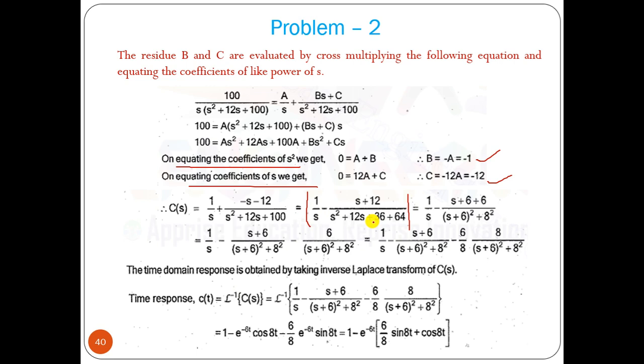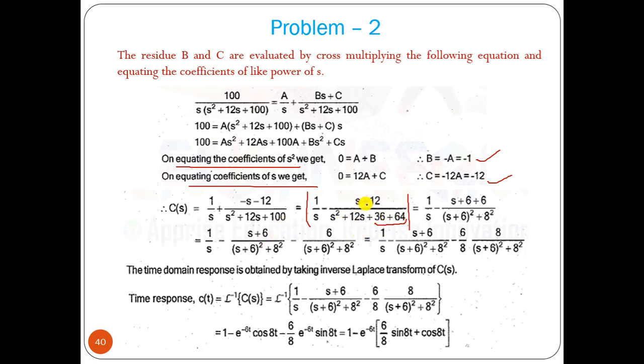Now we are dividing this so that we can get the equation e to the power minus alpha t sine omega dt, or e to the power minus alpha t cosine omega dt. So it has to be written in the form of s plus a term divided by (s plus a) whole square plus omega square. So we are dividing this into two factors.